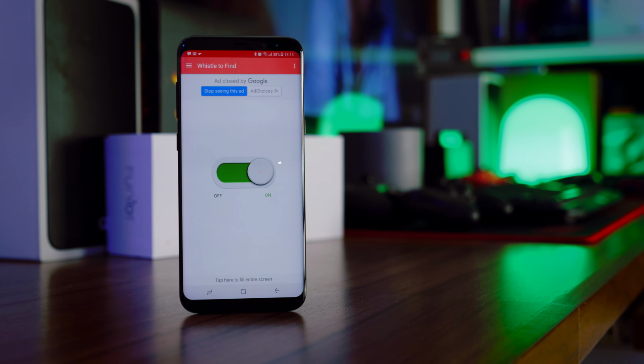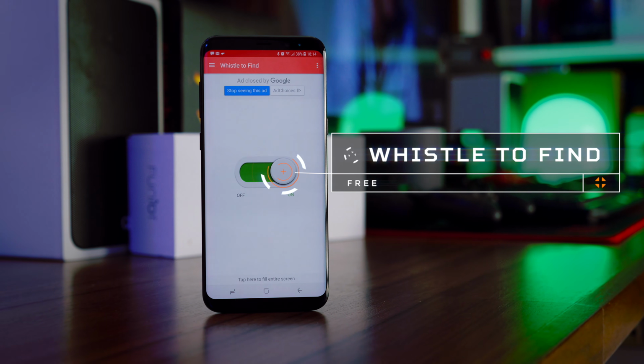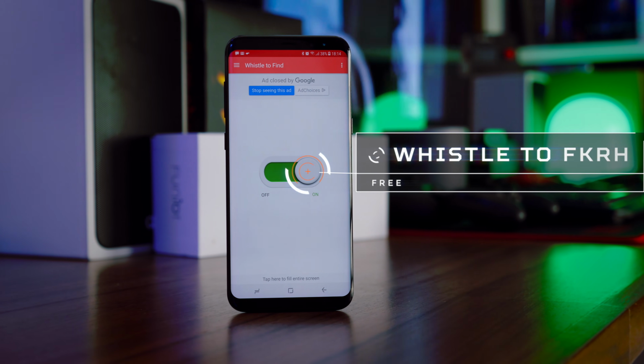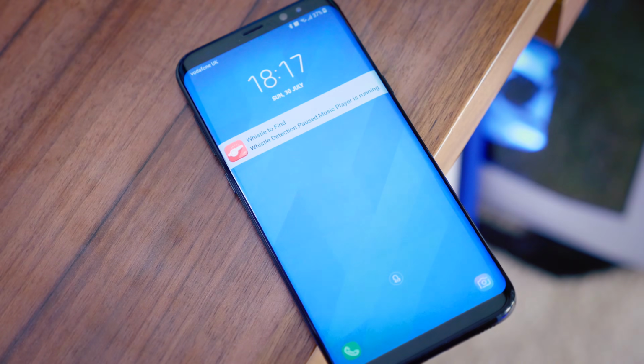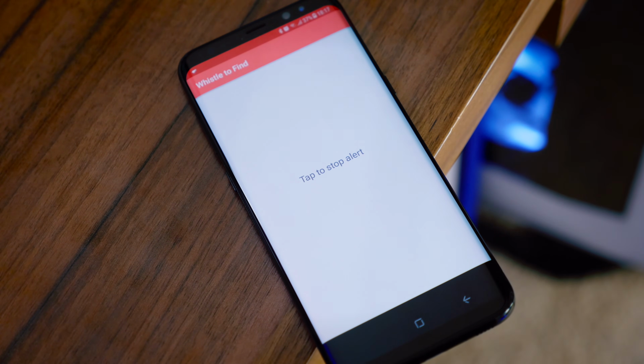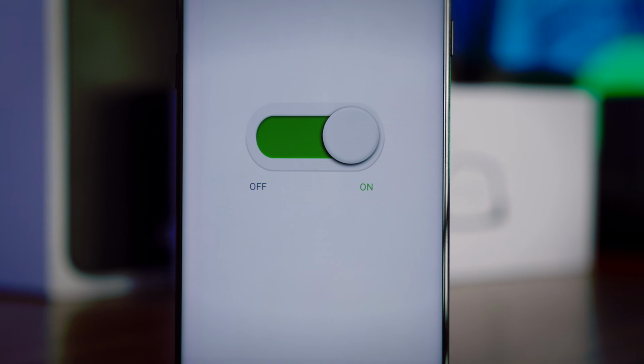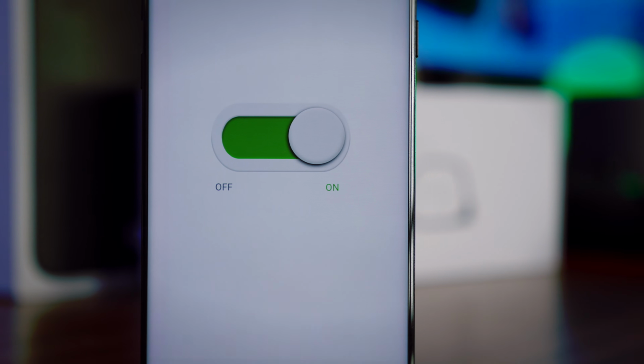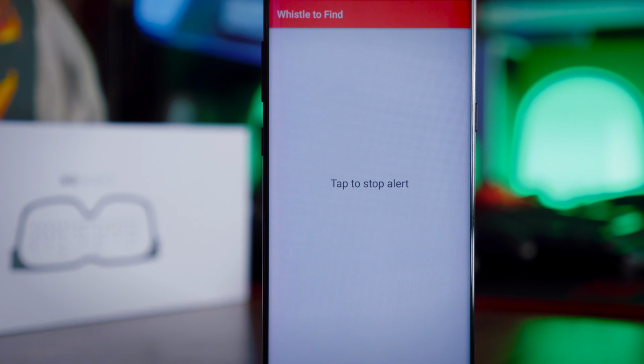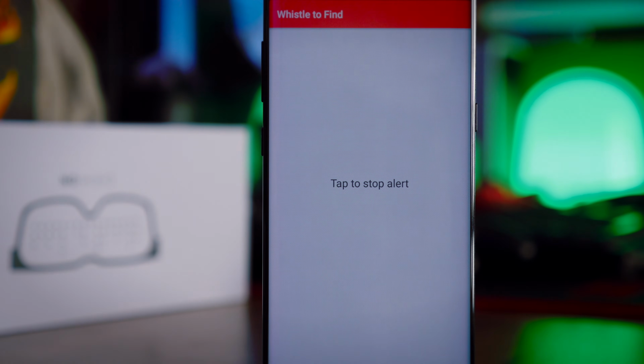So have you ever lost your phone only to realize you placed it about 2 meters from where you're standing? I definitely have, and I'm sure a lot of us have. And this application is essentially meant to stop that. Once installed and turned on, if your phone detects any whistling above a certain volume, an alarm will automatically start ringing. It's a great backup mechanism, but unfortunately did trigger accidentally a few times.